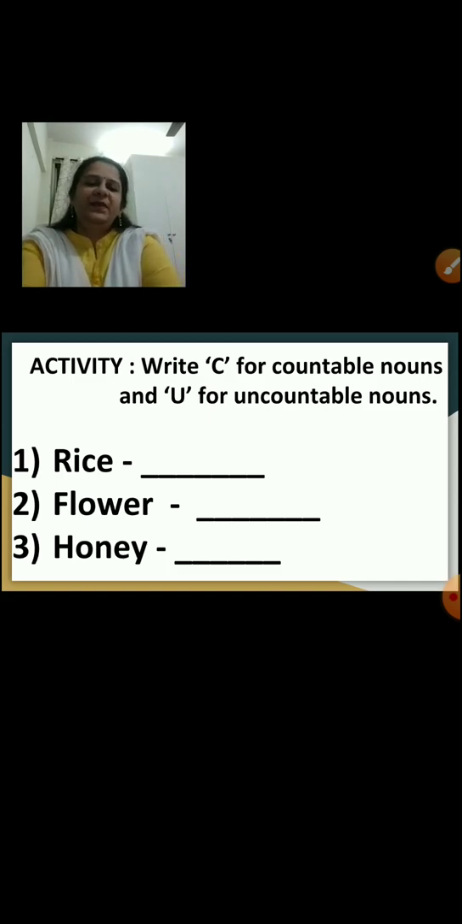Okay, now let's do some activity, children. I hope you all have understood what are countable nouns and what are uncountable nouns. So now here we will write a C for countable nouns and U for uncountable nouns. Now rise, children.